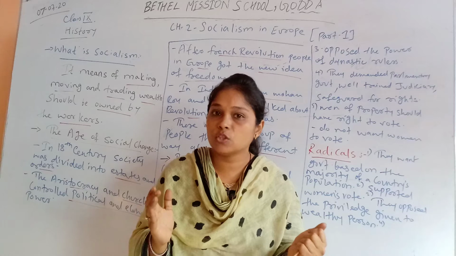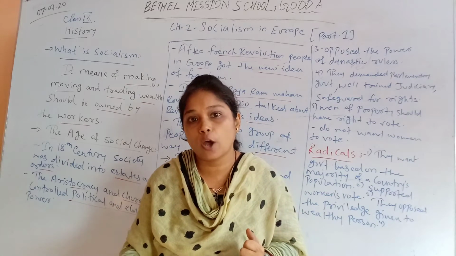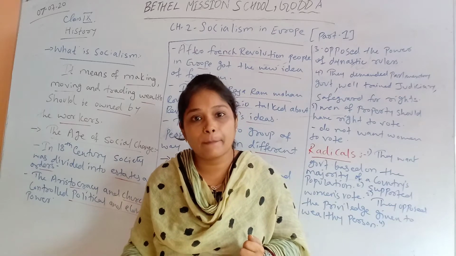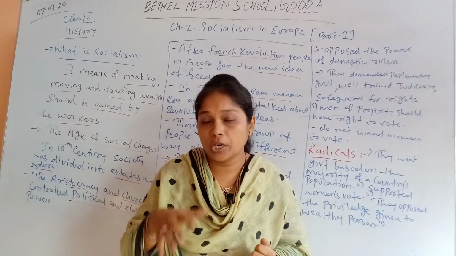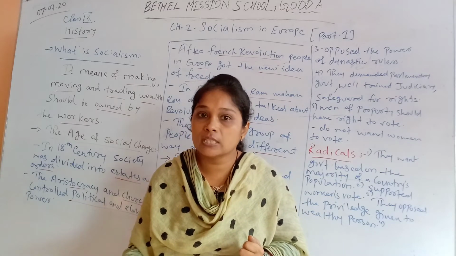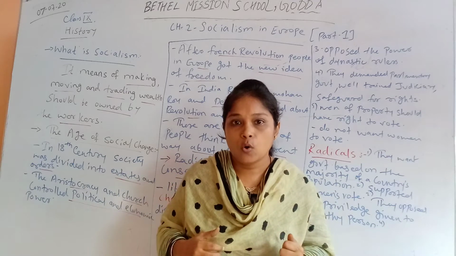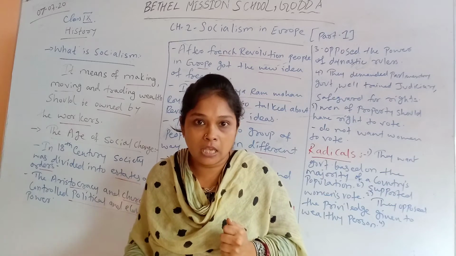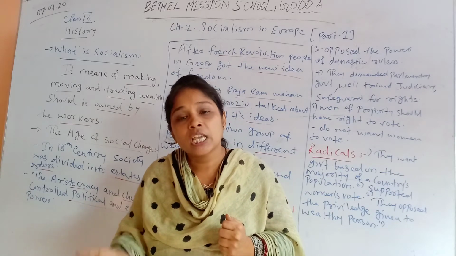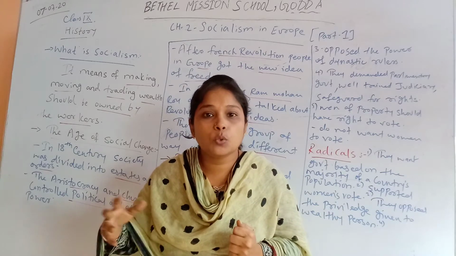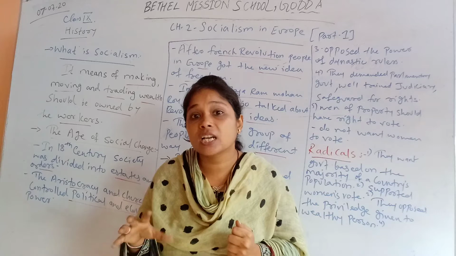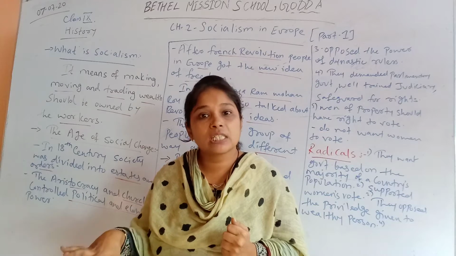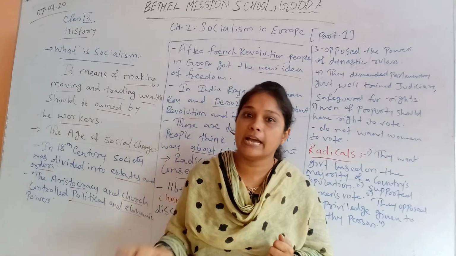Capitalism means only private sectors are there and economic power is in the hands of private individuals or private businessmen, like in America, which follows capitalism. Socialism, like in Russia, which in today's world follows socialism, means all things are under the control of the government. Only public sectors are there. Private individuals do not have a right to have their own properties or their own business. If they want to invest or do business, they need to do it with the government only. They are not allowed to do business alone. That is called socialism, where control is in the hands of the government, or of the workers who are working. And mixed economy, like India, is where we have both private sector and public sector.